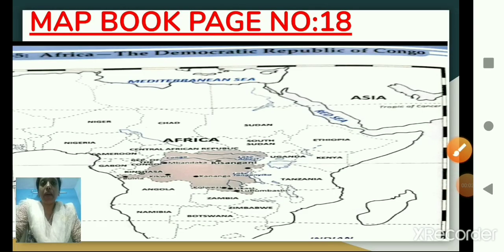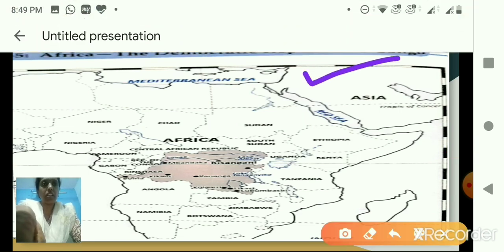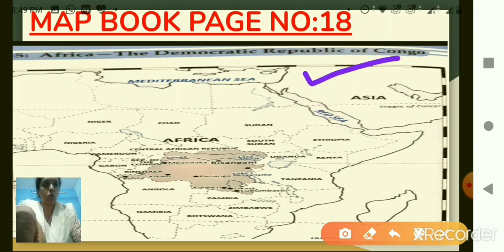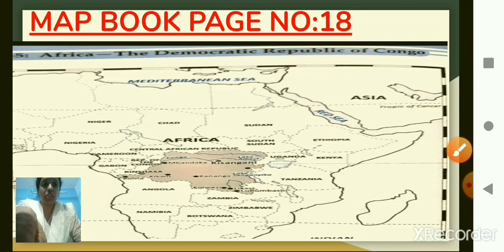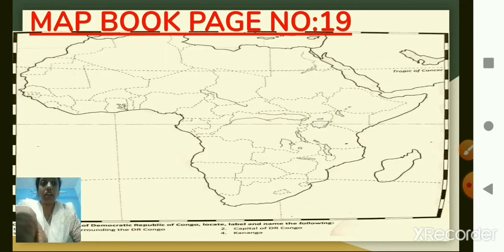In your map book, page number 18, we have the map of Africa, that is the Democratic Republic of Congo. Okay, so you can just go through the entire map. You just see where are the places, where are the countries located. And similarly, on page number 19, there is an outline map, and you can do practice on this map.